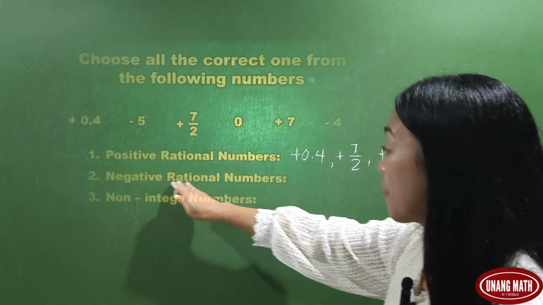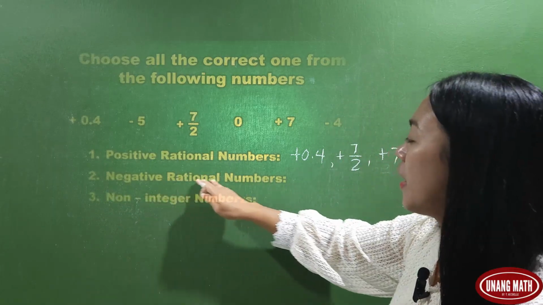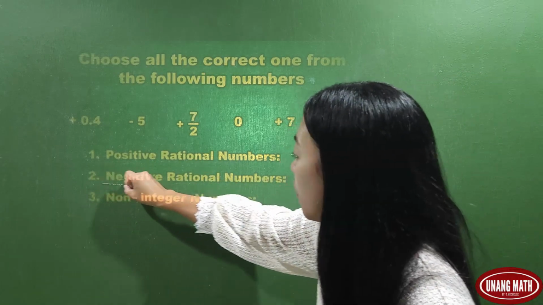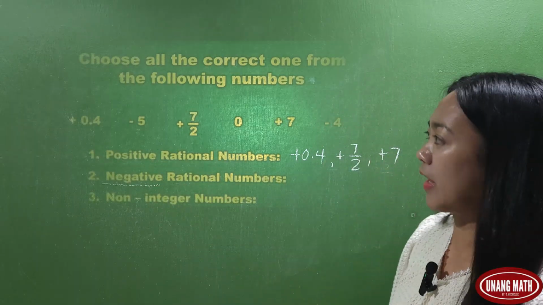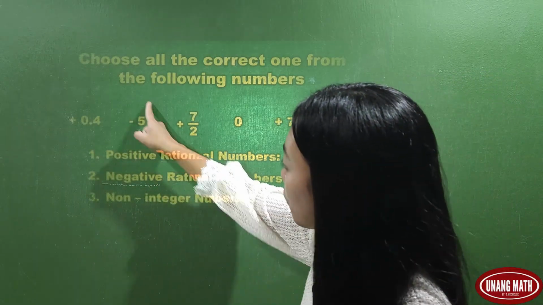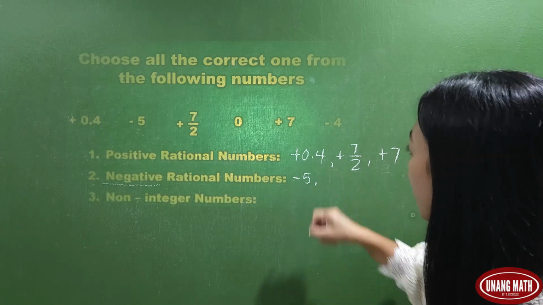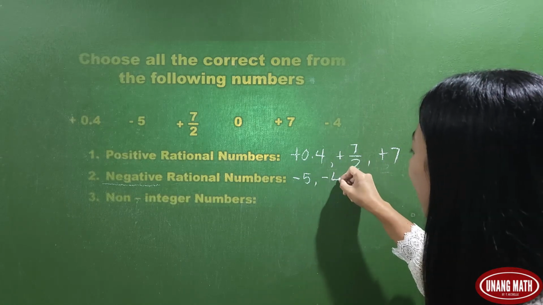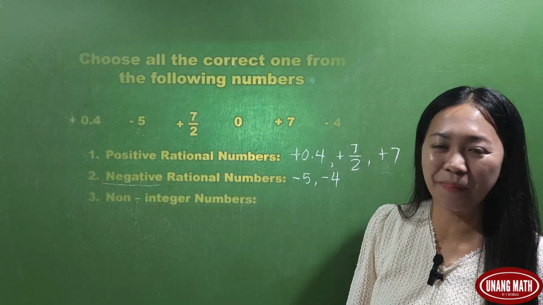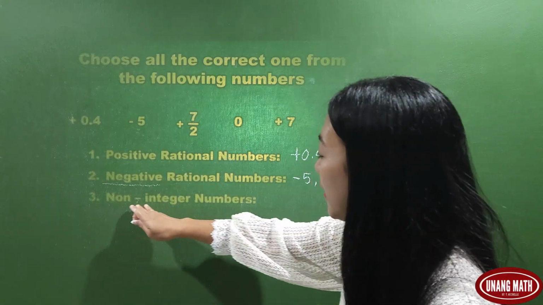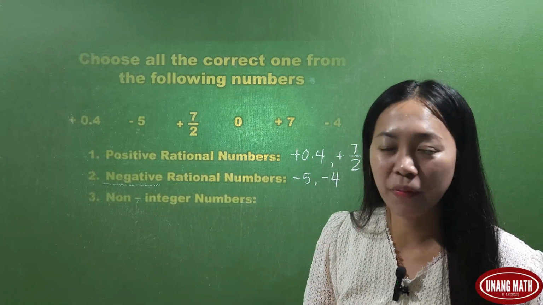What about negative rational numbers? Again, all numbers are rational numbers. All we have to do is check the sign. So for negative rational numbers, we have here negative 5 and negative 4. What about non-integer numbers?